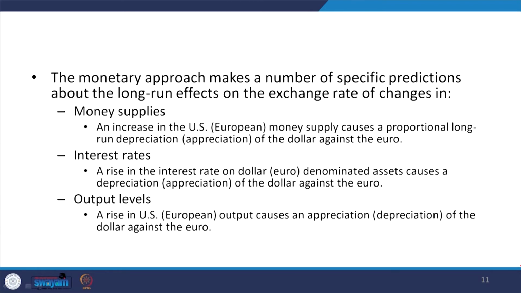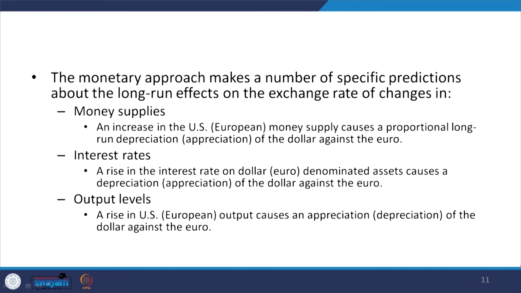Now, coming to the discussion of the monetary approach, it makes a number of specific predictions about the long run effects on the exchange rate of changes in money supply, interest rate and output. Like for the example of the US, which we have cited here, an increase in the US money supply causes a proportional long run depreciation of the dollar against the euro, isn't it?